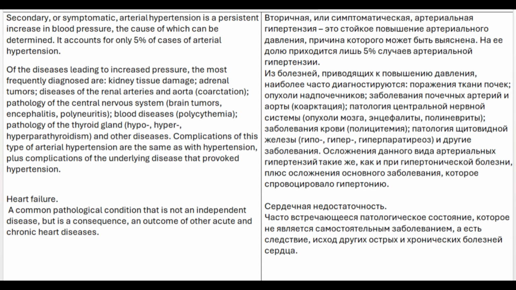Complications of this type of arterial hypertension are the same as with hypertension, plus complications of the underlying disease that provoked hypertension.